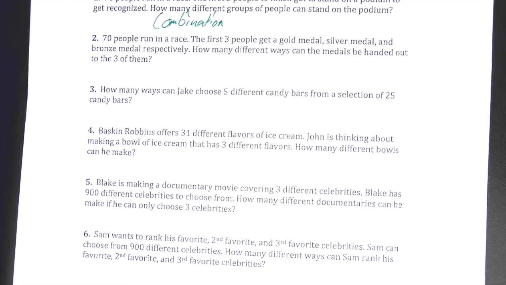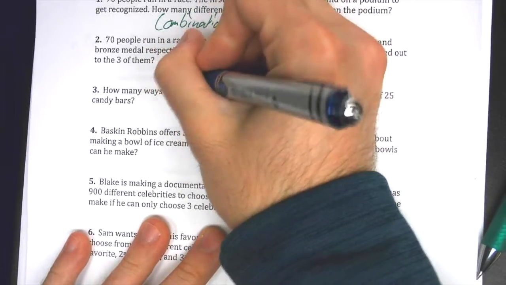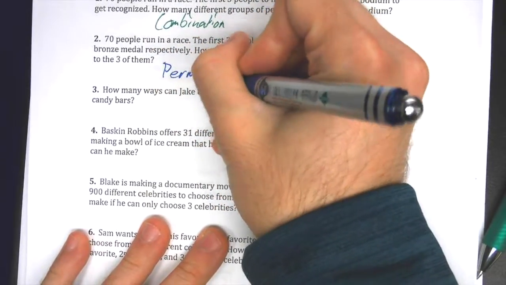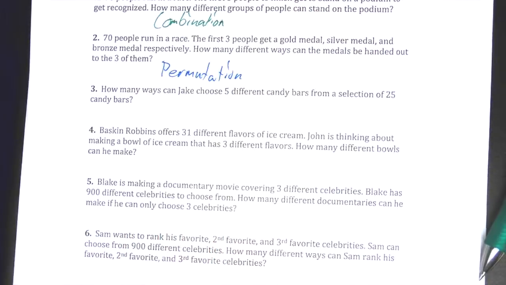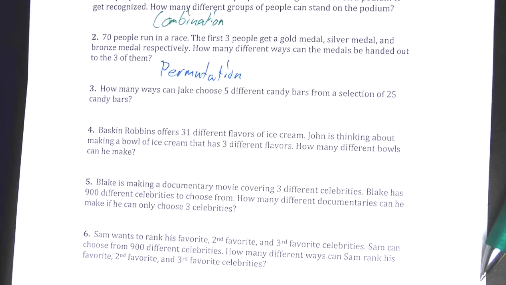And permutations for me are always easier to identify because they give you specific things that each slot or each person or each item, it has some significance to it. So in this case, this one is a permutation. Because it does matter who comes in first. The person that comes in first is going to get a gold medal. The person that comes in second is going to get a silver medal. And the person that comes in third is going to get a bronze medal. So there is a significance to the position where they are picked or where they come in. Whereas in the other, they're all just getting recognized equally by being put on a podium.